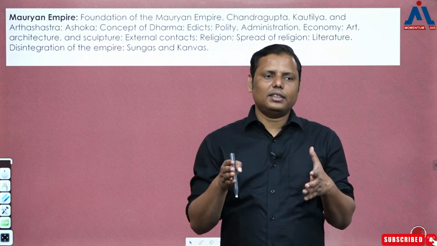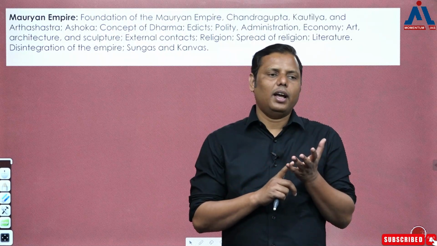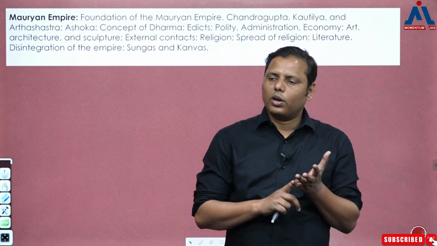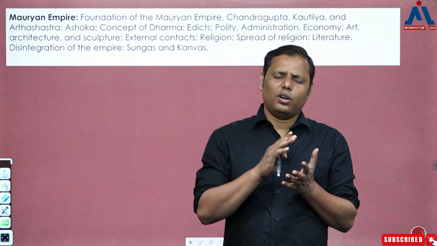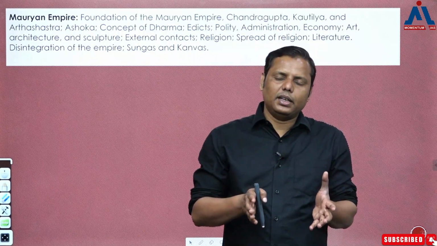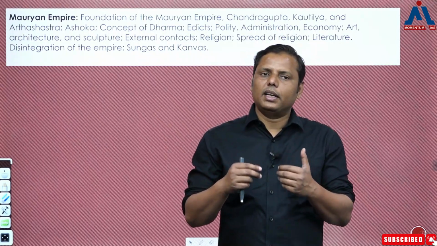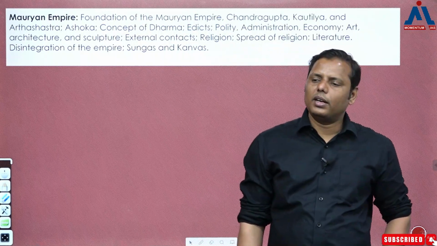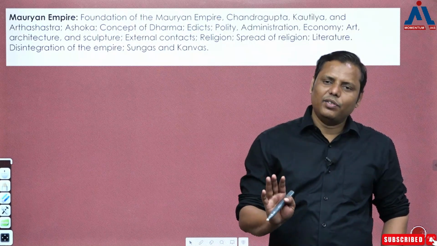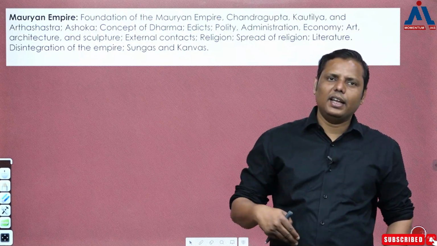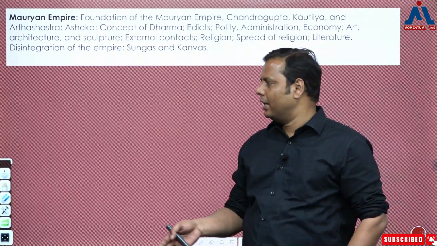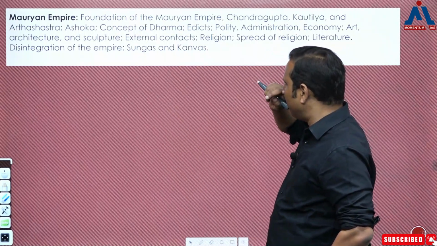Indica, Megasthenes' Indica. And then for us the most important thing is Asoka and his relationship with Dhamma, Asoka and his relationship with religion, or so many dimensions of Asoka's Dhamma basically. The second is about the nature of the Mauryan state, and finally the Mauryan decline. These are a few dimensions. यहाँ पे मुझे नहीं लगता है कि in the recent history writing there are some new dimensions which are brought by them.